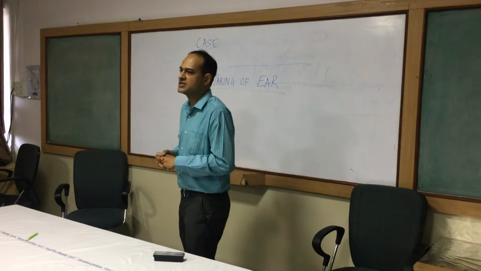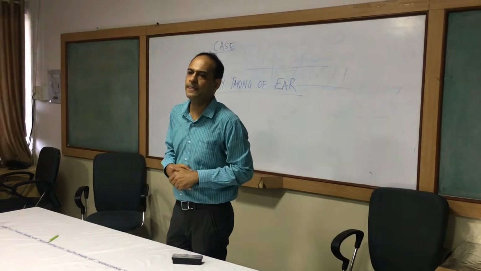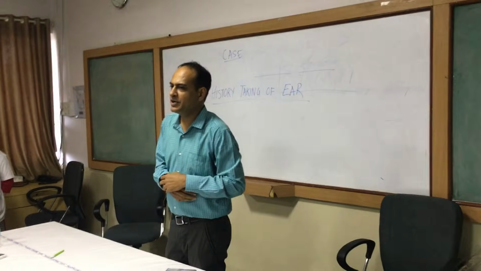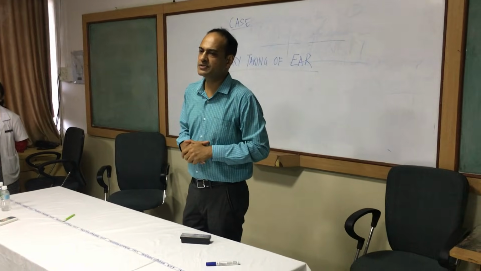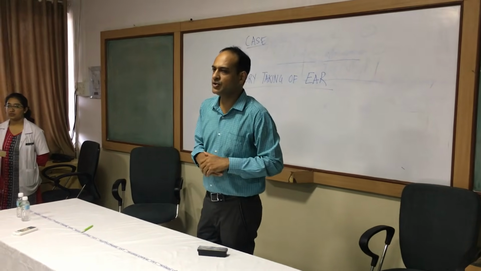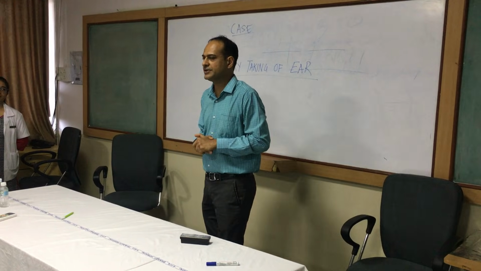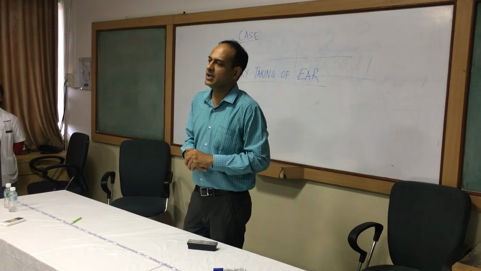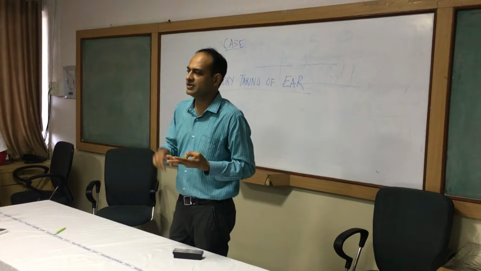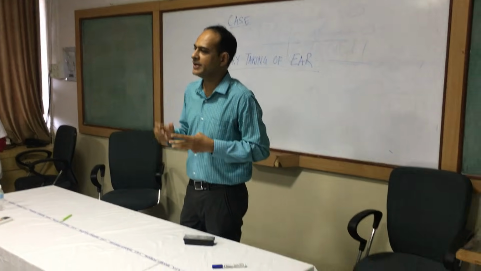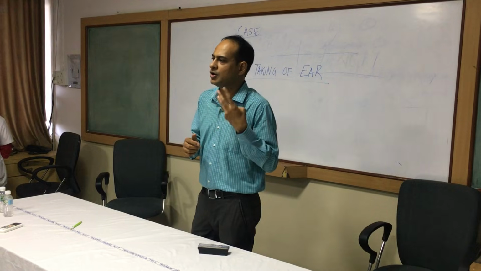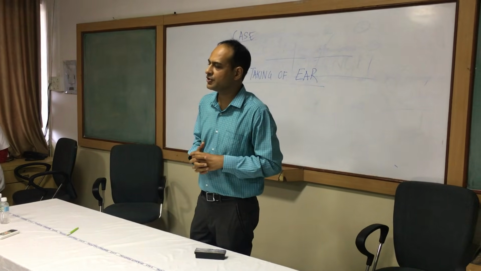Diplopia. Yes, diplopia. Why did she ask for diplopia? To rule out petrositis. What syndrome are we talking about? Gradenigo's syndrome. So in case of petrositis, which is a complication of CSOM, patient has three features. One is otorrhea, second is retroorbital pain, and third is diplopia. All three together form Gradenigo's syndrome.